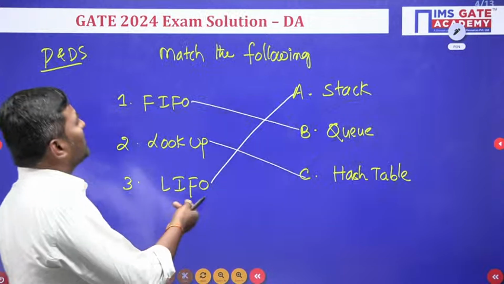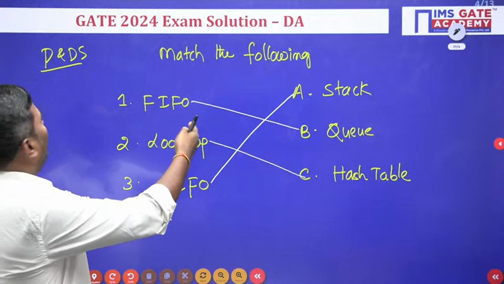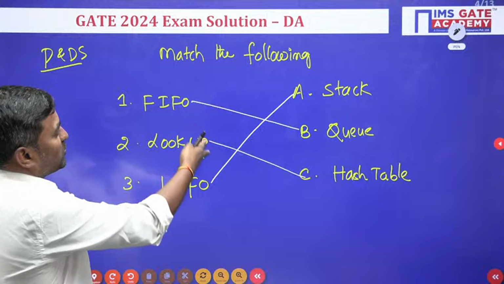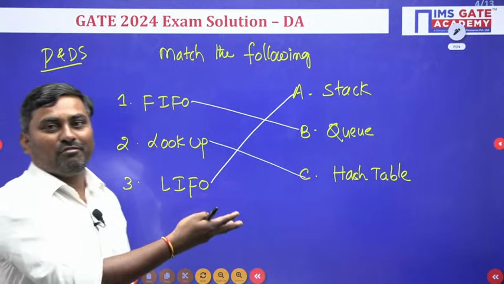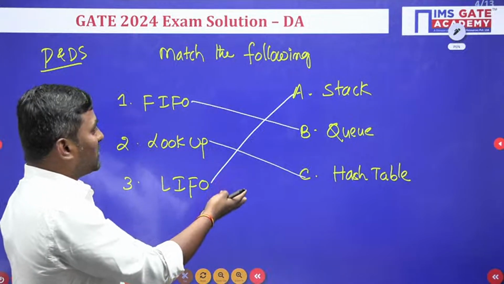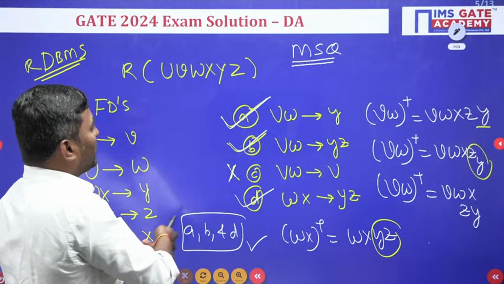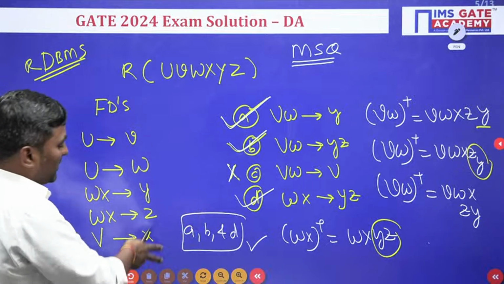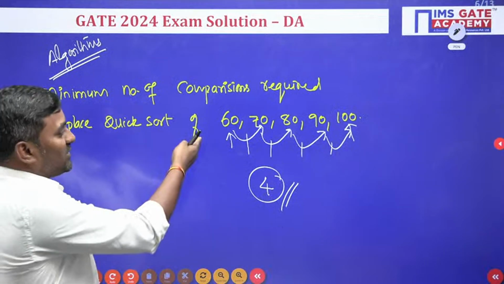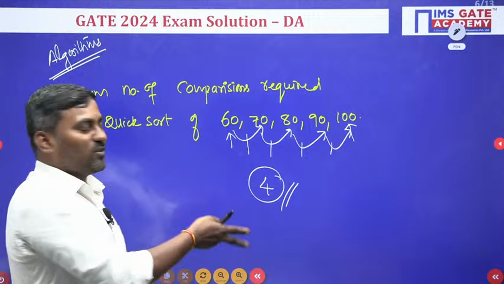So now question C. As I already saw, this 1 mark question is framed from a programming and data structures, algorithm point of view. Less than a minute, you can quickly solve it. This is also a DBMS question, very easy, and this is a very easy question from the algorithm point of view.